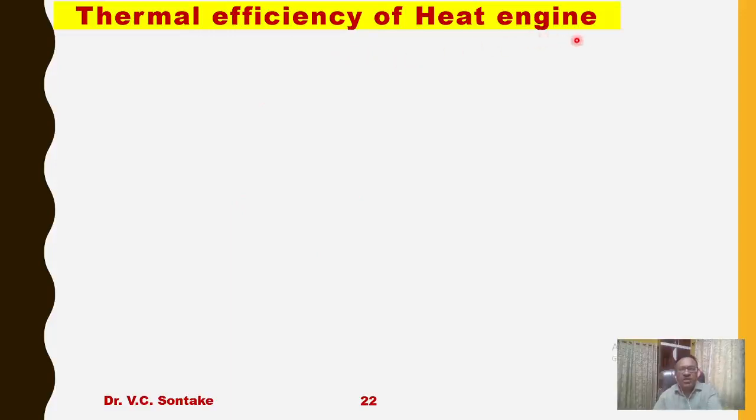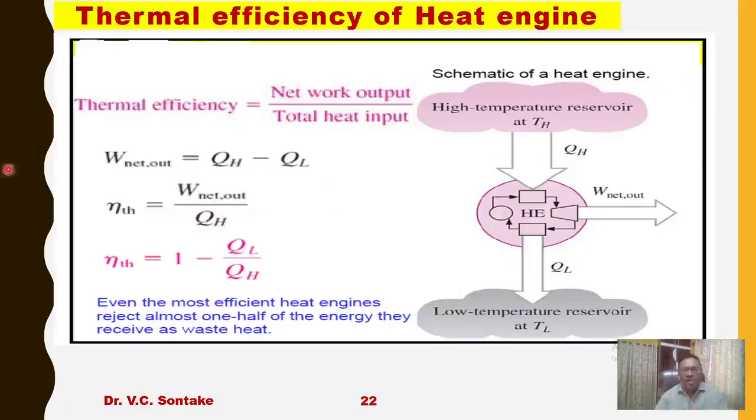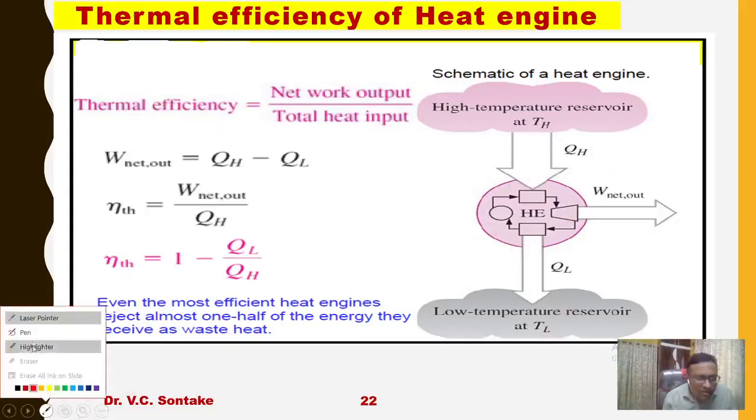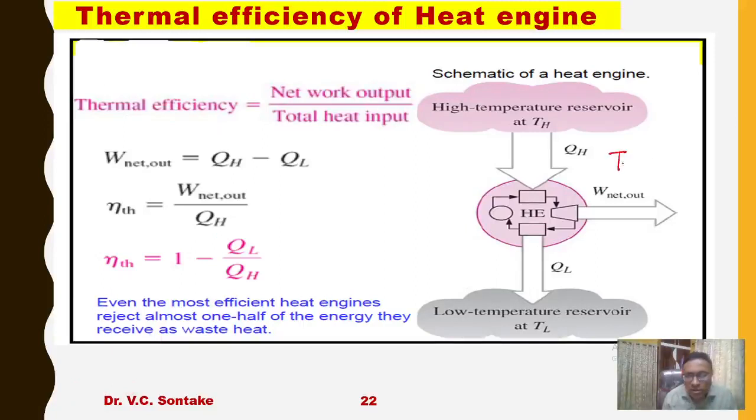Now, thermal efficiency of a heat engine. So thermal efficiency of a heat engine or any thermal device is defined as the ratio of net work output to the total heat input. For example, let us say there is a cyclic heat engine operating between the source at temperature TH and sink at temperature TL. Obviously here TH is greater than TL. I can say much greater than TL.